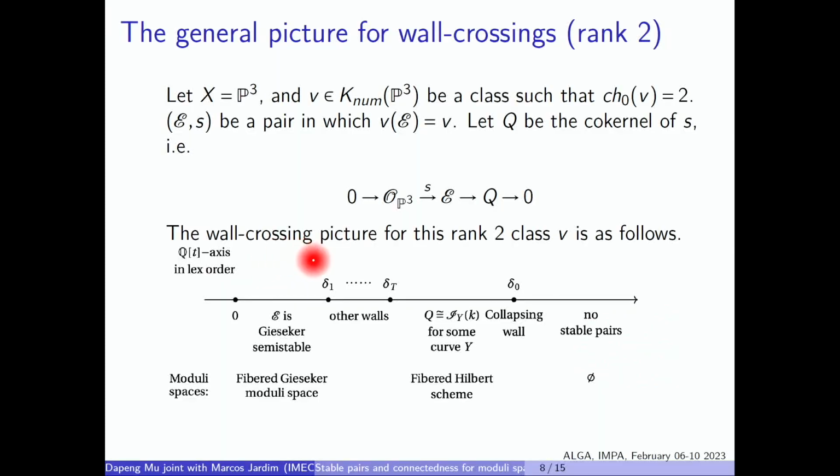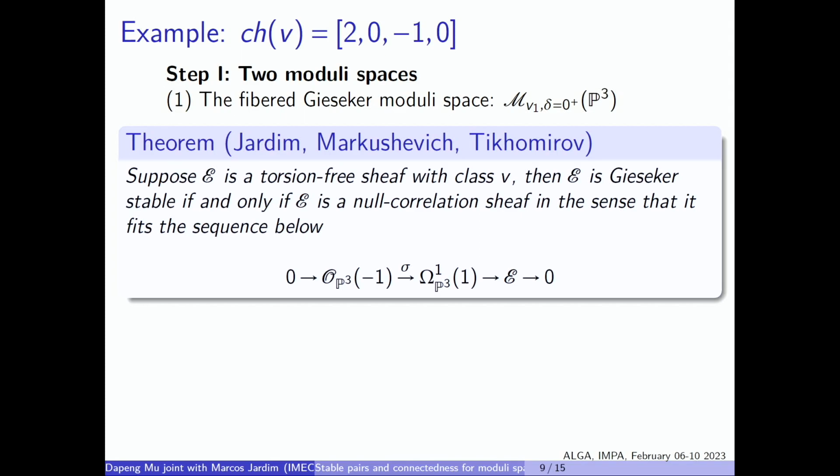So the picture we have is, for instance, we start from this fibered Hilbert scheme, and then if we move from right to left, what happens is every time we cross a critical point, some curves are removed, and some Gieseker semi-stable sheaves are added, until in the end, all the sheaves in the pair are Gieseker semi-stable. Okay, let me show you one example.